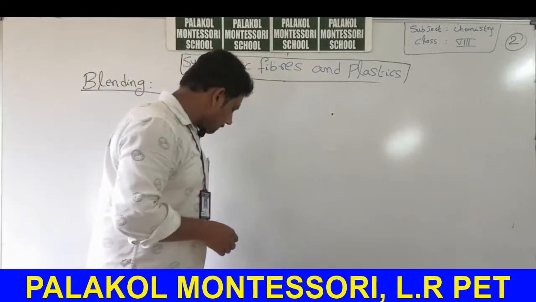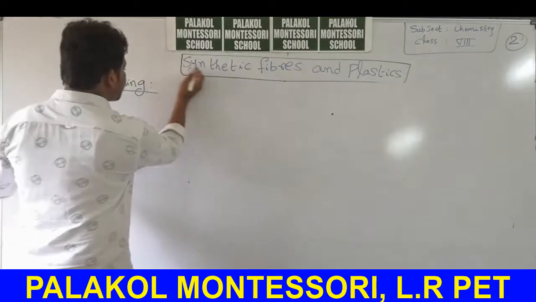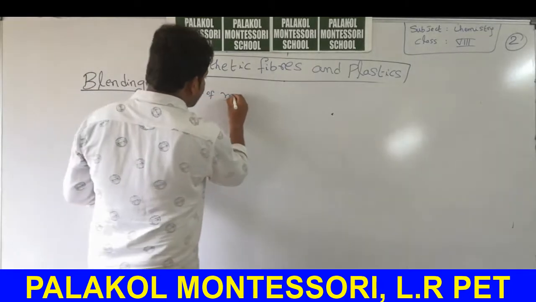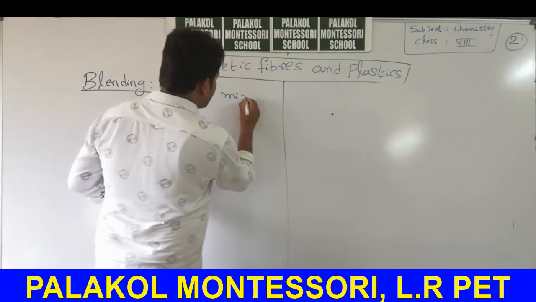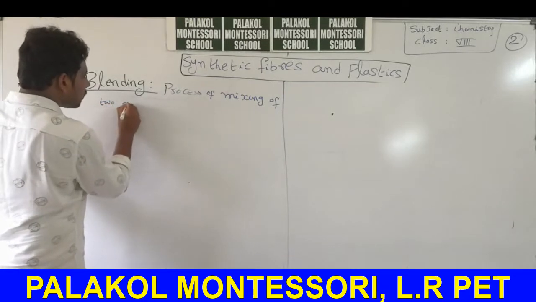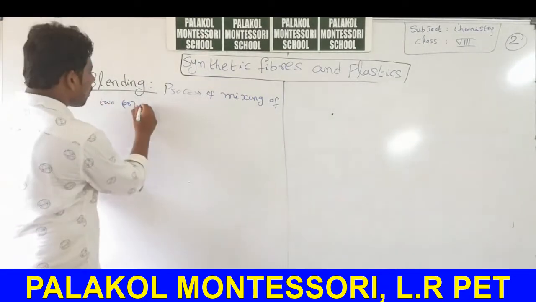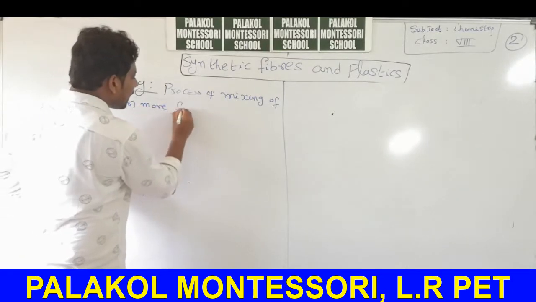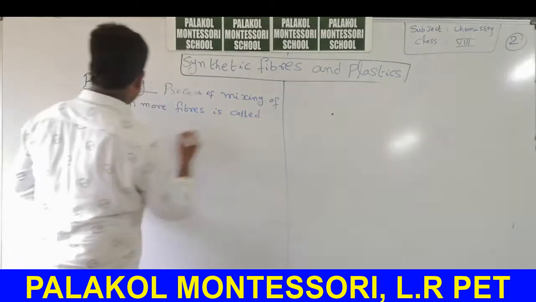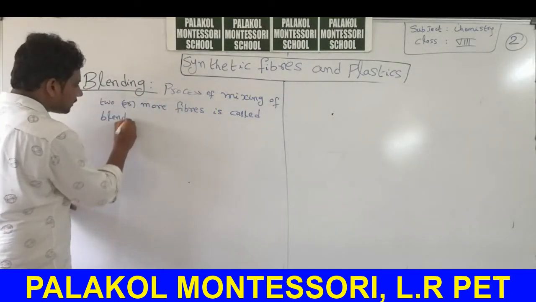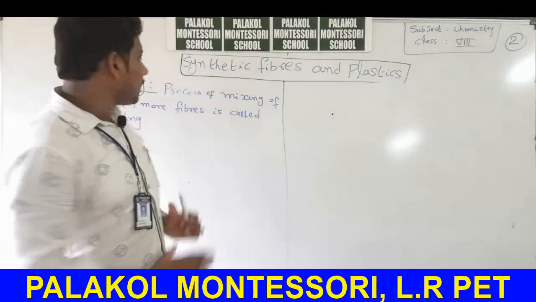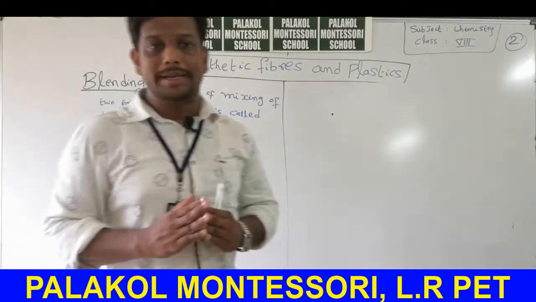Important definition, blending. Write down the definition: the process of mixing of two or more fibers is called blending. It is a process in which two or more fibers are combined. Process of mixing of two or more fibers is called blending.